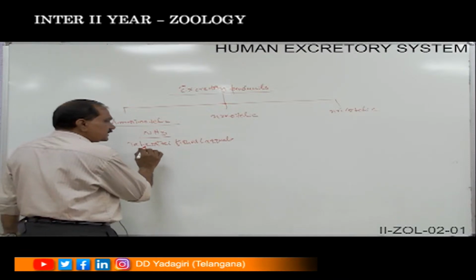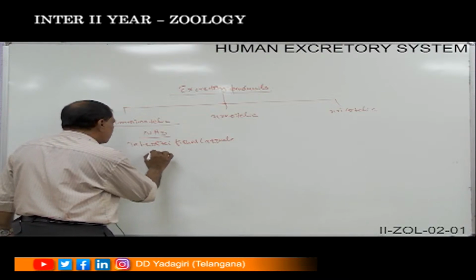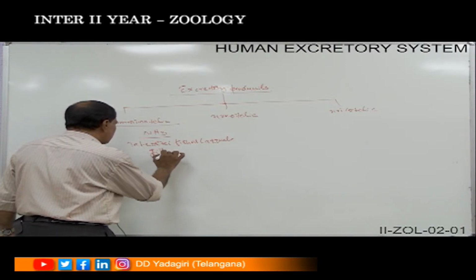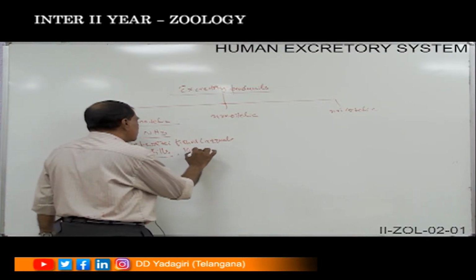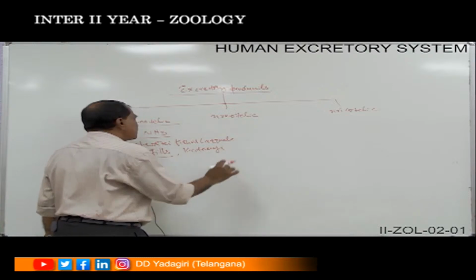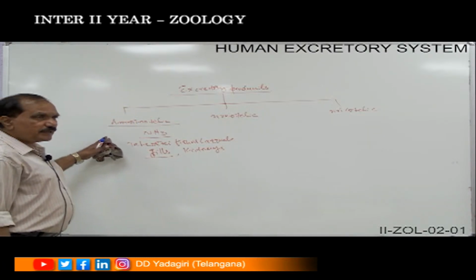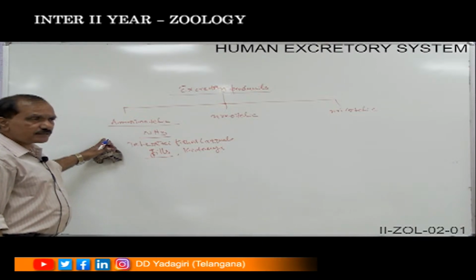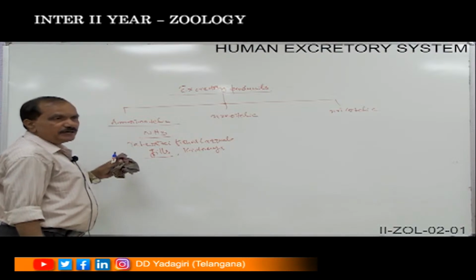They release it directly from the gills, and also with the help of their kidneys they release the ammonia in a larger content, because it is an easily transferable and easily dissolved substance and the most toxic when compared to the urea and the uric acid.